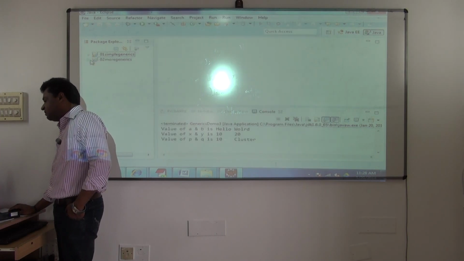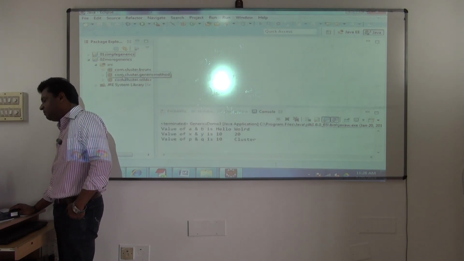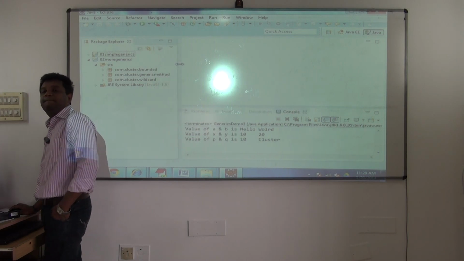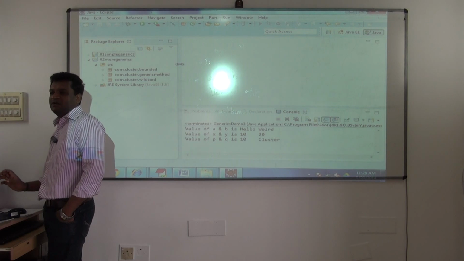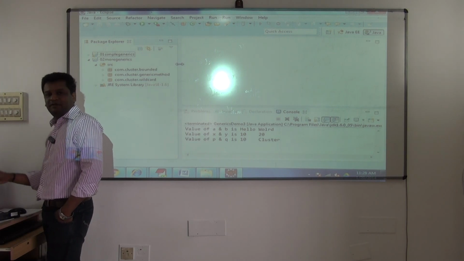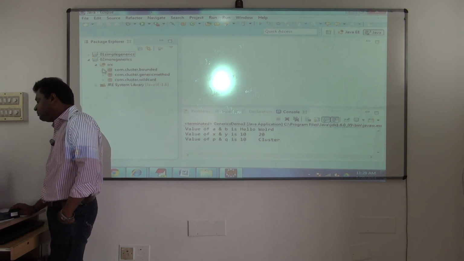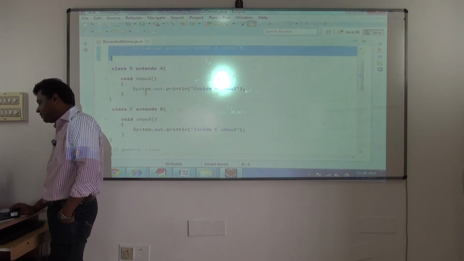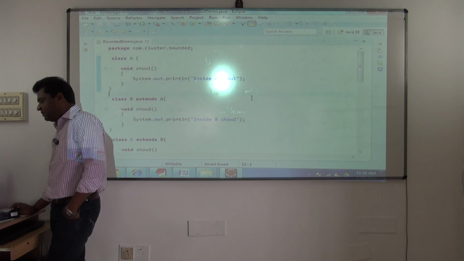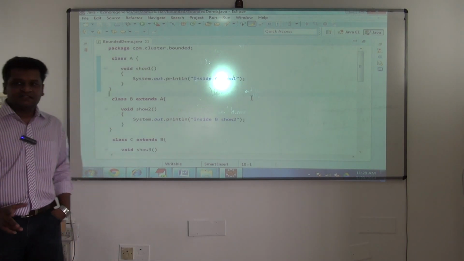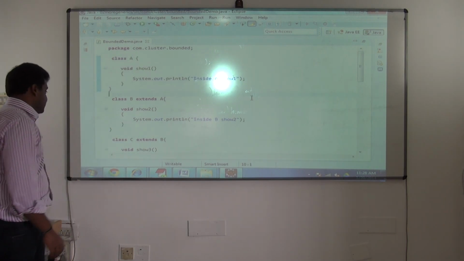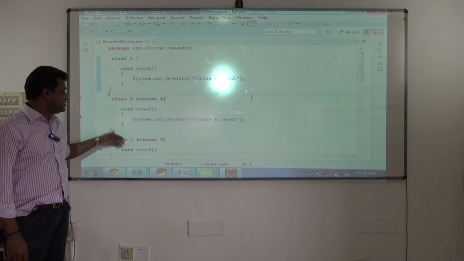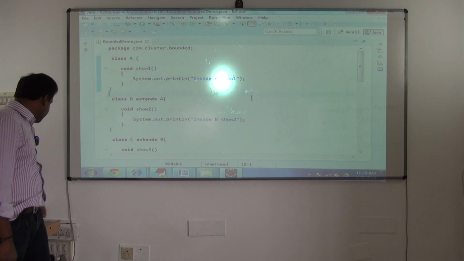So there are some projects here. This is a project, and there are some examples here. There are 3 examples, but I have kept the 3 examples in different packages. One package is for one example. So first we are going with bounded type. See, there are 3 classes now: A, B, C. Simple. A class is there, B class is there, C class is there, and they are related classes. How are they related?